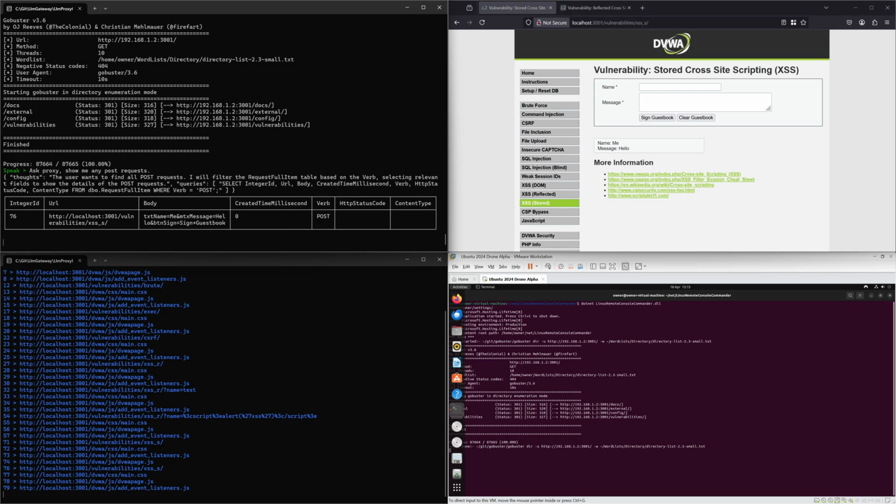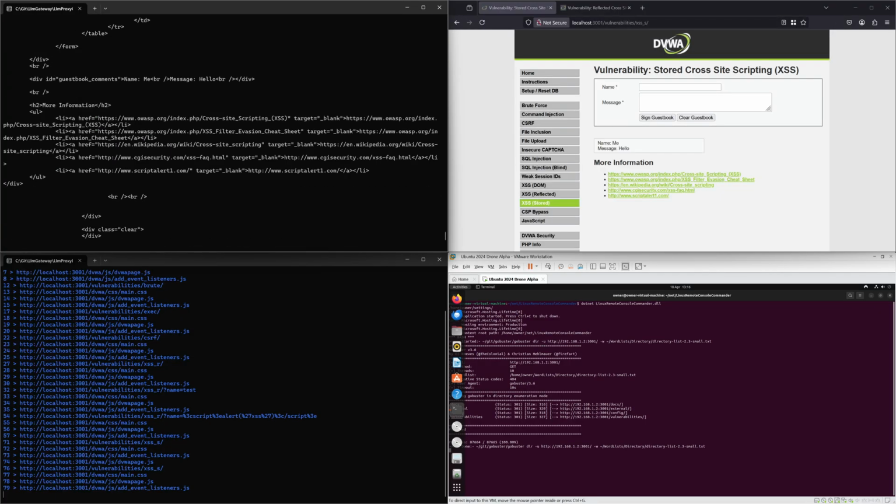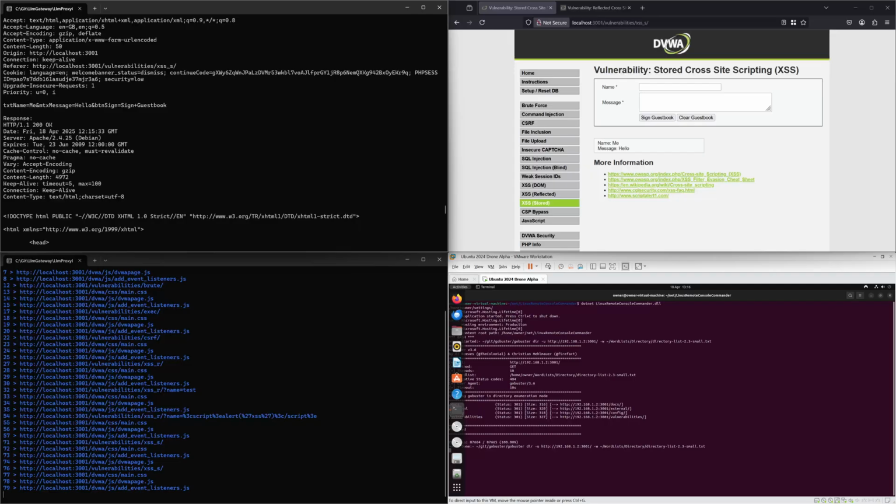So we can see that it's found that post request, which is 76. So let's focus on that. Focus 76. And again, we've built a bit more going on in that page, but still not a big one.